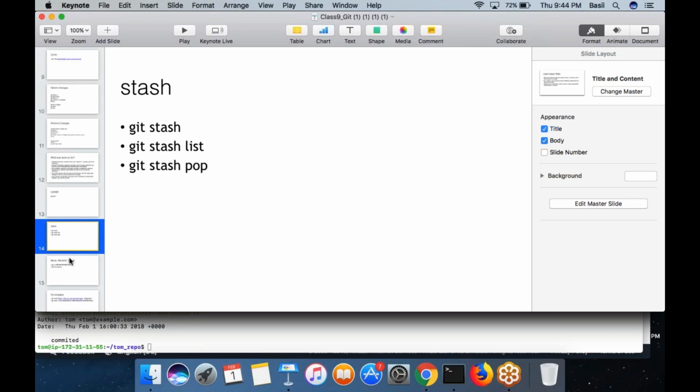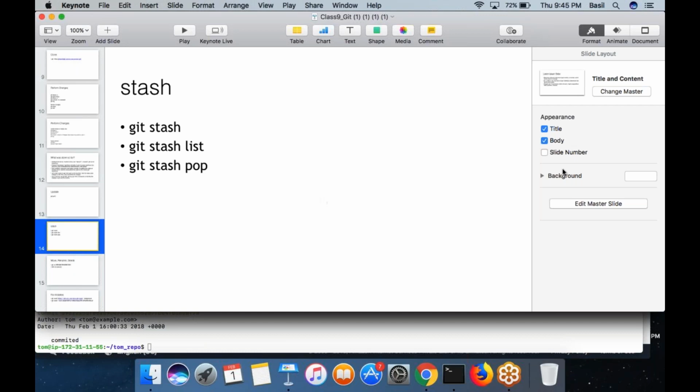So immediately some urgent issue came across, and the manager of Tom asked him, you work on this problem, right? We have something urgent. Please go ahead and work on this particular problem immediately. So what would happen? Tom already made a lot of changes, right? He already has made a lot of changes. He doesn't want to lose them.